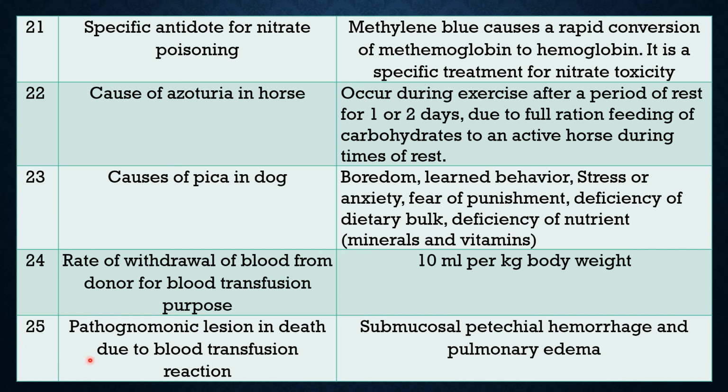Question 25. Pathognomonic lesion in death due to blood transfusion reaction. Answer is submucosal petechial hemorrhage, almost in all submucosa. An important finding: pulmonary edema.